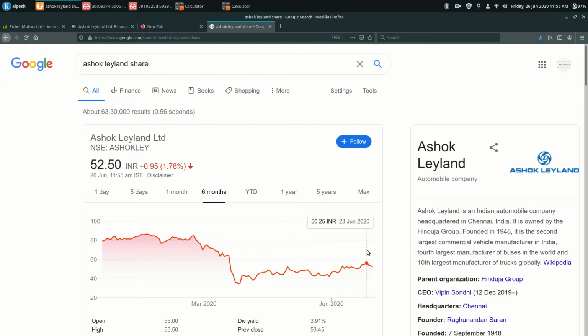So what do I think about Ashok Leyland? I just said Ashok Leyland in the long term is not great, not good compared to the opportunity cost. If I had to choose between two companies, I would rather buy Eicher Motors than Ashok Leyland, but only in the motor sector.